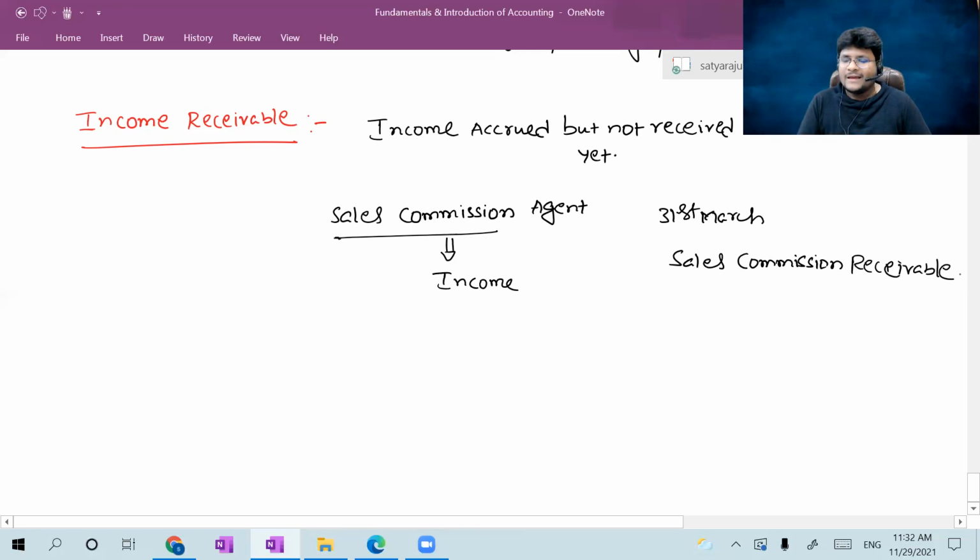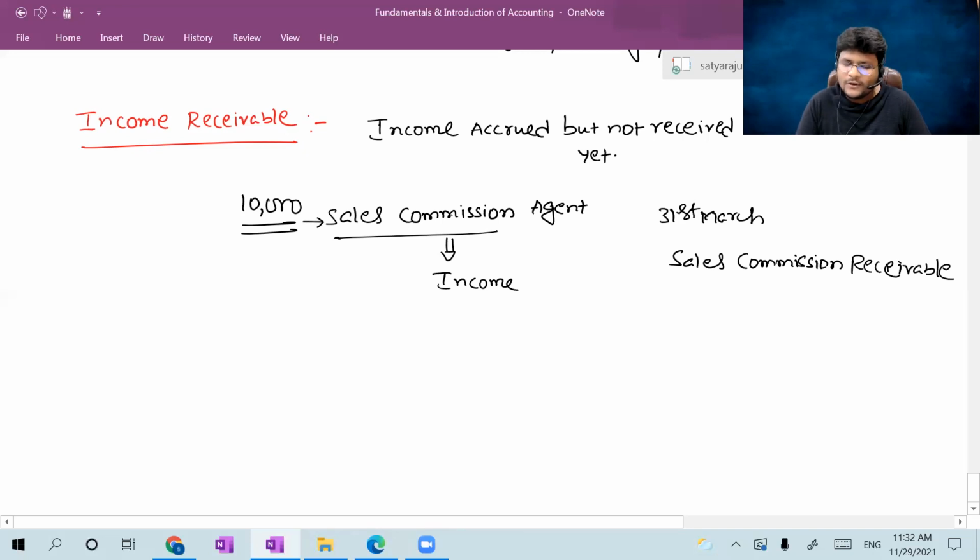Now, as per the accrual concept, let us assume the sales commission was 10,000. So definitely it should be considered as revenue. Why? Because it occurred in the month of March.